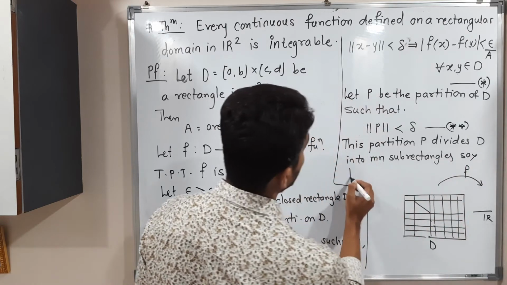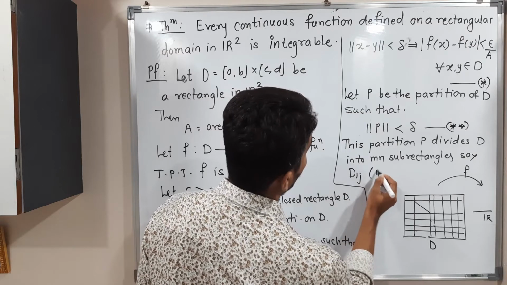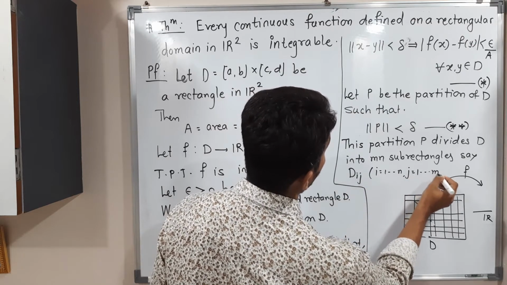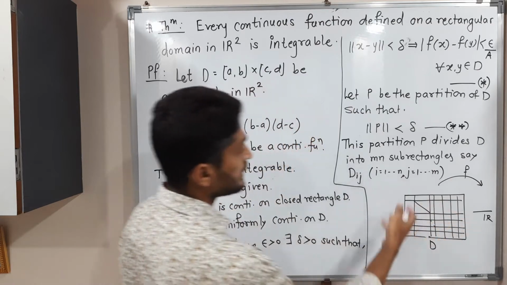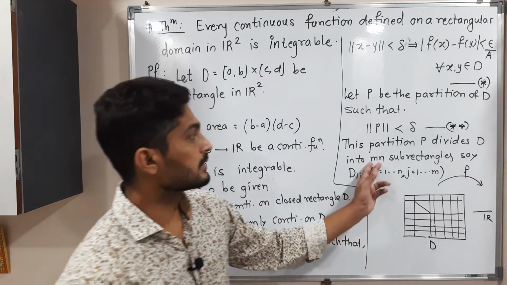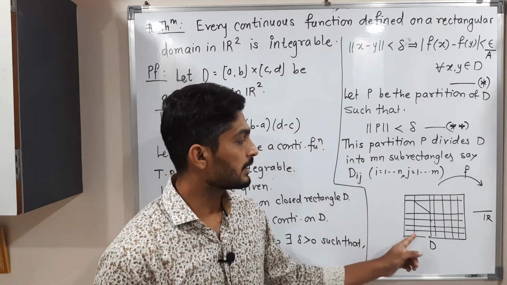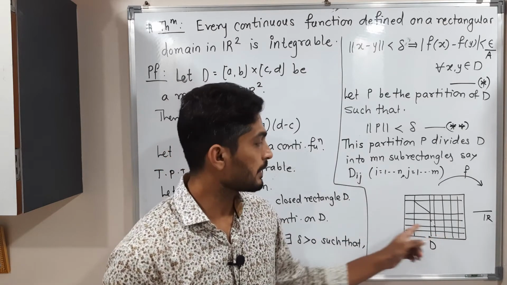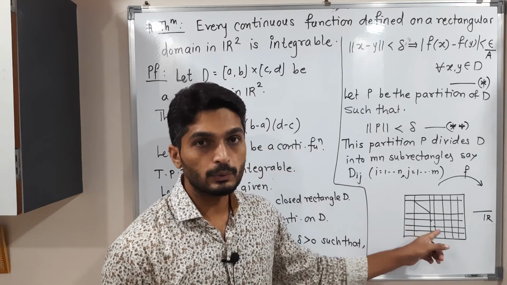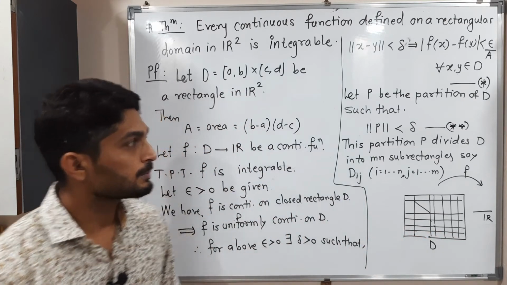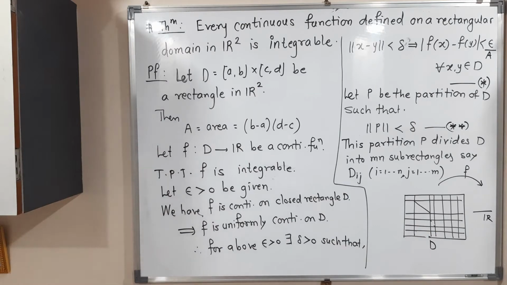I'm calling them Dij, where i runs from 1 to n and j runs from 1 to m. So there are m n subrectangles, and each of them is Dij. That means D11, D12, D13 in this way, D21, D22, D23 in this way. There is no more space, so you can make a screenshot of it. After that we will go further.